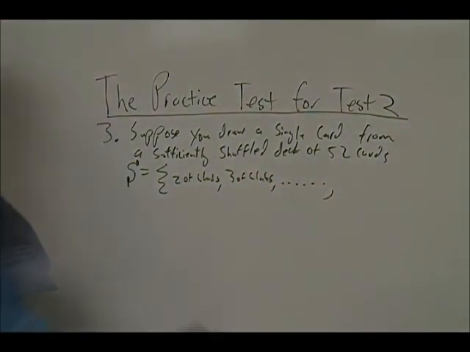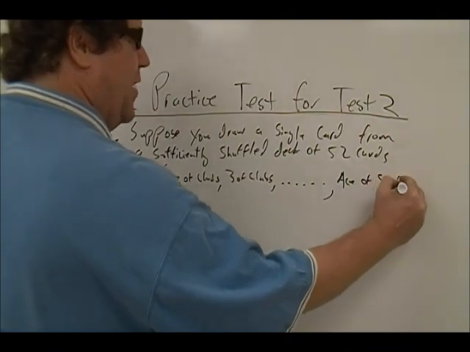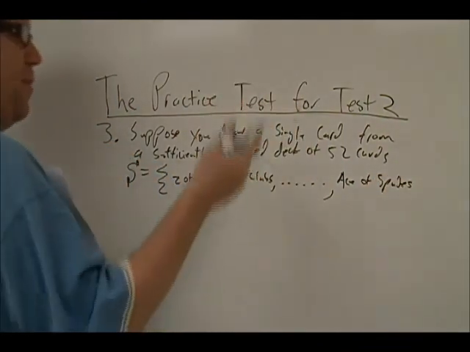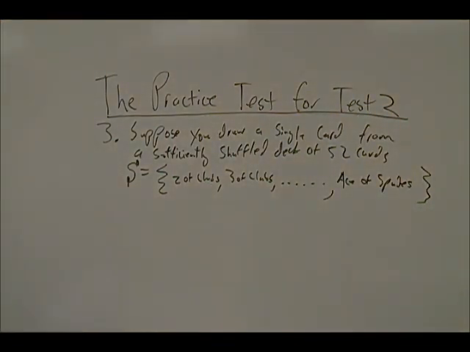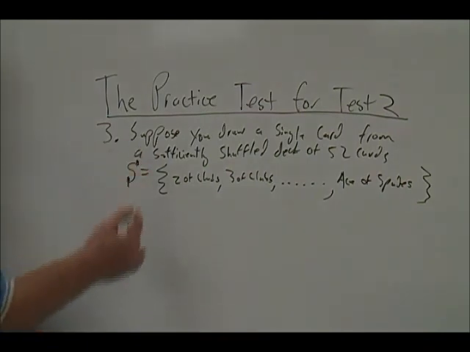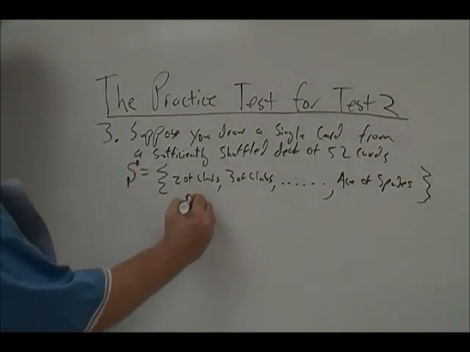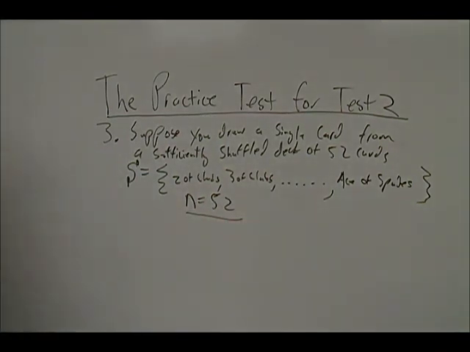All the way until you got to what? The ace of spades. So each individual card given by both number and suit is a simple event for this procedure. And there are precisely 52 simple events for this procedure. We then say that little n is 52, little n being the number of simple events associated to the underlying procedure.